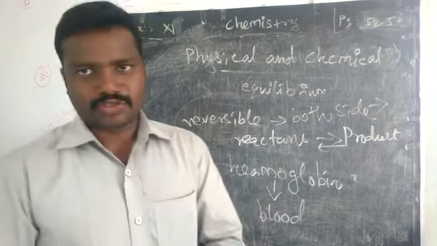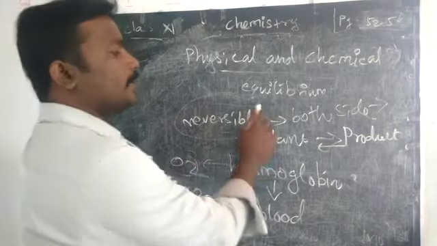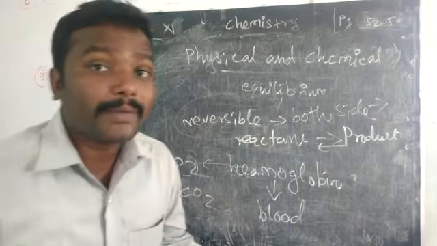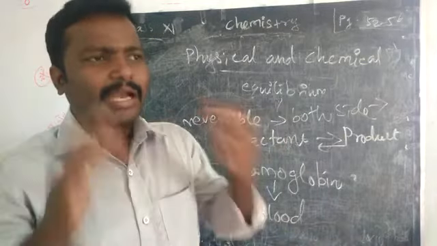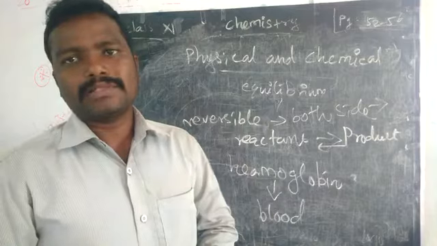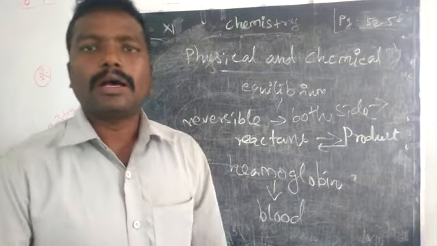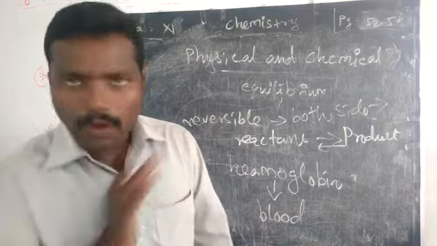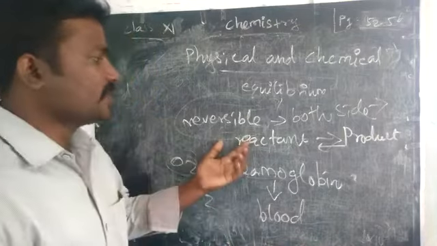Both sides the reaction takes place, means we can say what? Reversible reaction. But very important, my dear students, not all reversible reactions are in equilibrium. Very, very important, right? Somebody may think reversible is another name for equilibrium. Not so. Equilibrium has a separate definition from reversible.